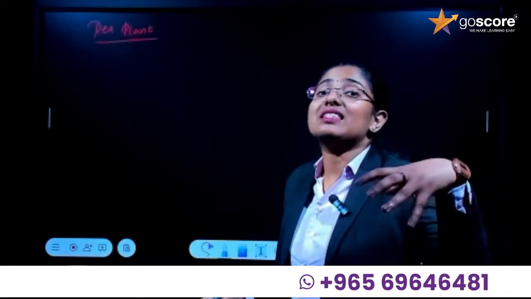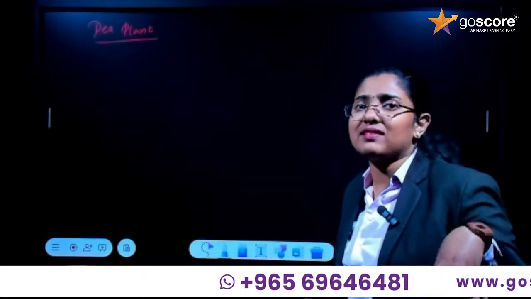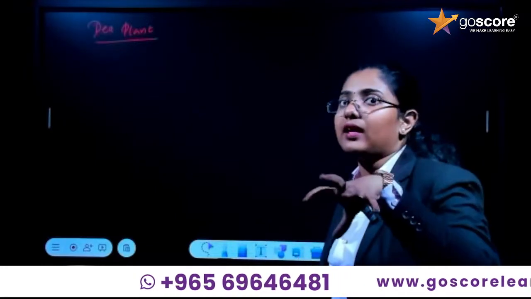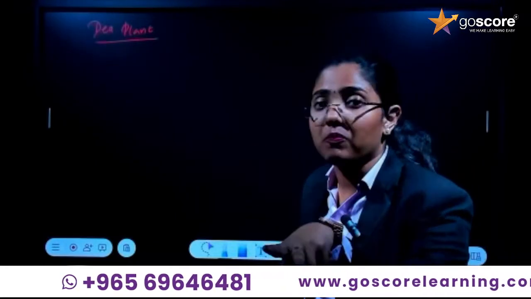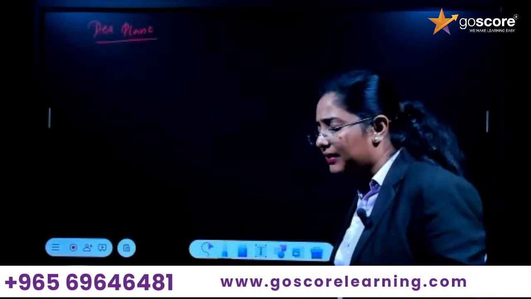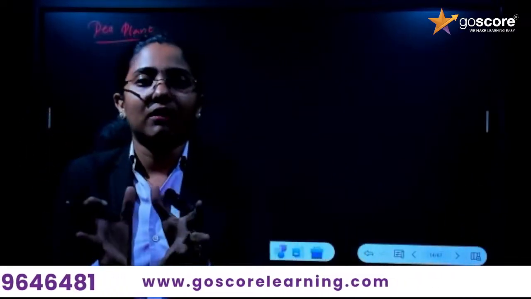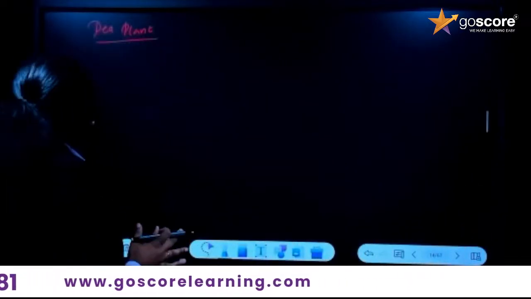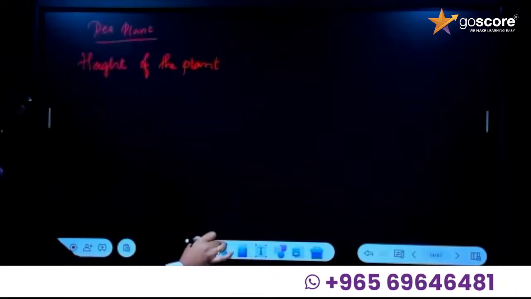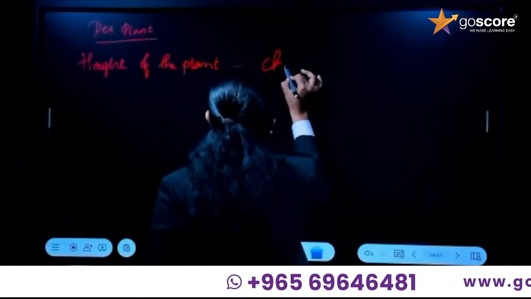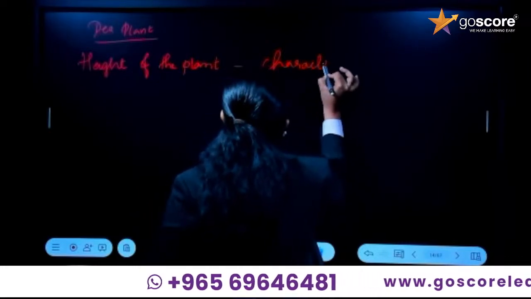He did many experiments, and the experiments were the monohybrid cross and the dihybrid cross. So what is monohybrid? Mono means single. A single character was taken and two traits were observed. Let's take the height of the plant as a character. What is the character? Height of the plant. This is the character chosen.